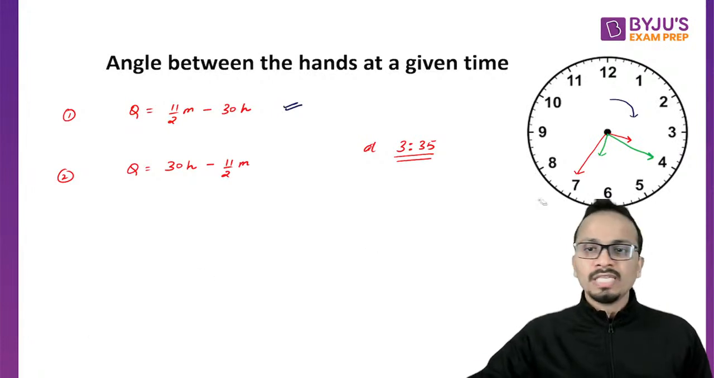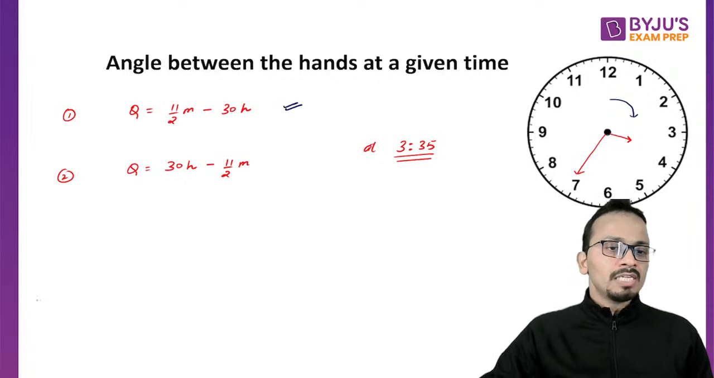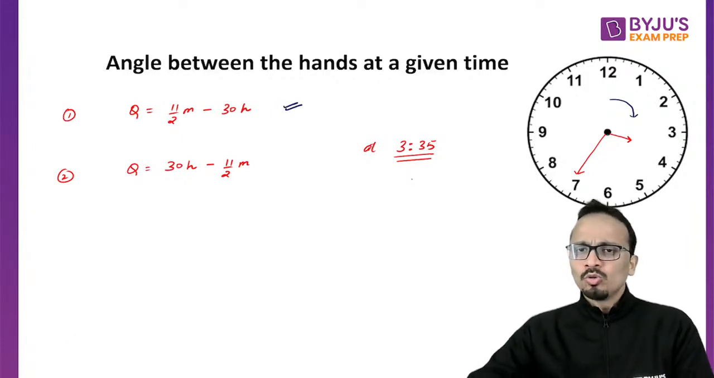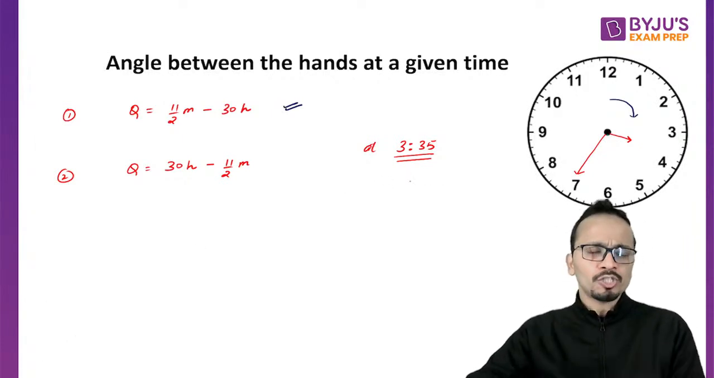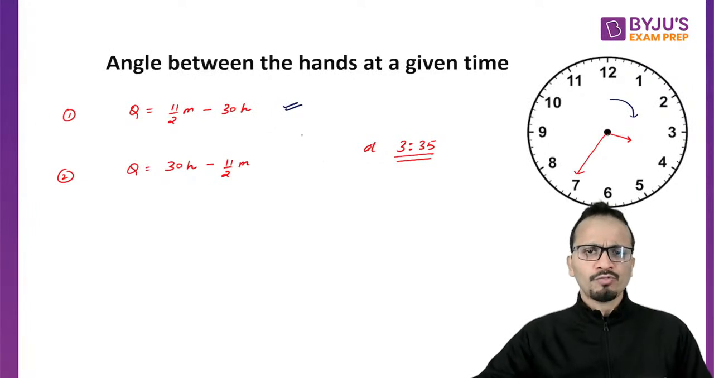So we have to find out the angle between the hour hand and minute hand at 3:35. So I'm clear, it will hardly take you 2 or 3 seconds to determine which of the formulas is to be used. Okay, कौन सा वाला formula use करना है. So for 3:35, I'll be using the first formula.